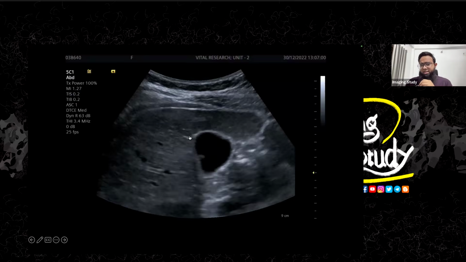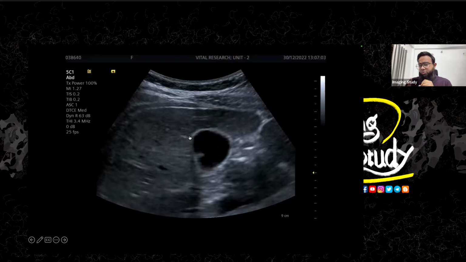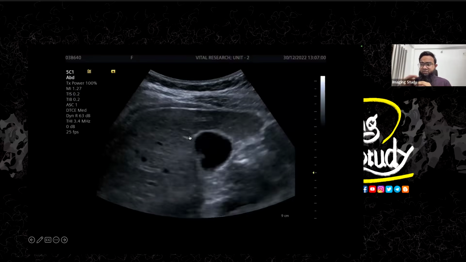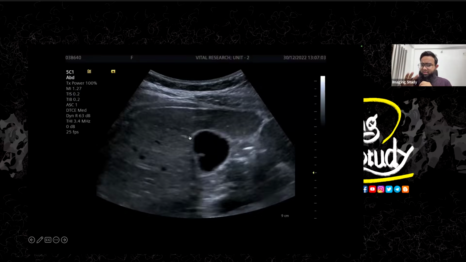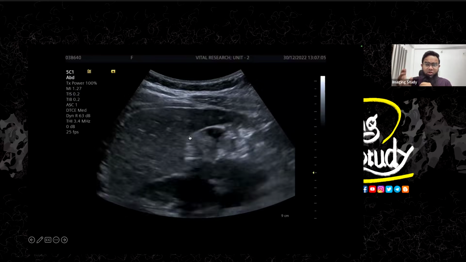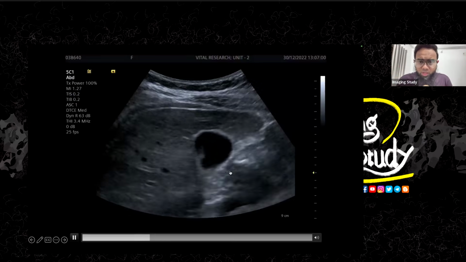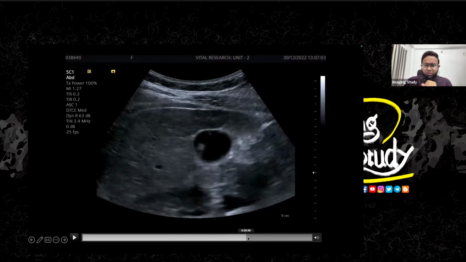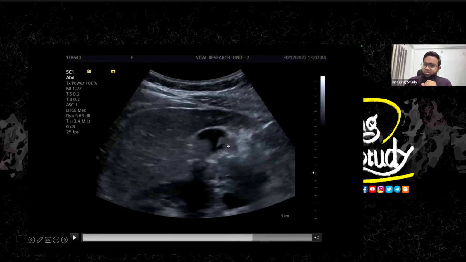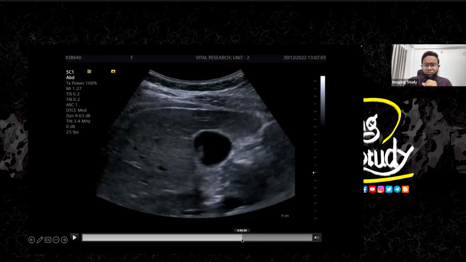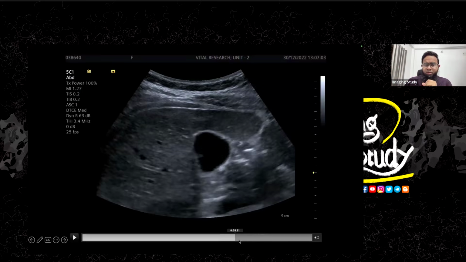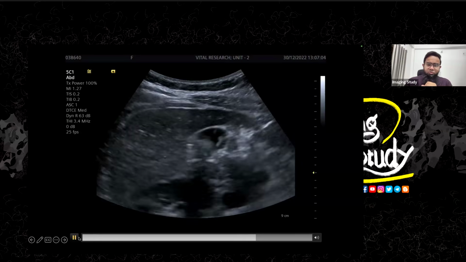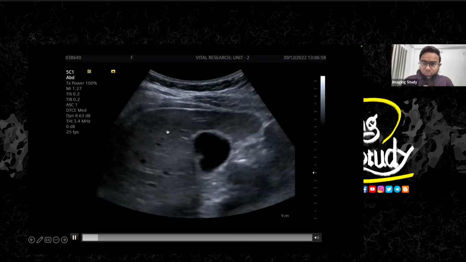So let's look at it from different angles. Now you can see multiple polypoid lesions on cross section. Looking at the gallbladder from different angles and different sections may help you understand the exact pathology going on here. So now you can see here is a polyp. Let me freeze the image a little. Now you can see it is getting originated from this wall, and the elongated one that you have seen before is getting originated from this wall. So these are not the gallbladder worm, rather these are actually gallbladder polyps.